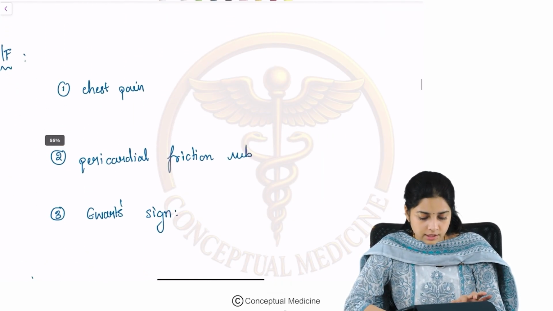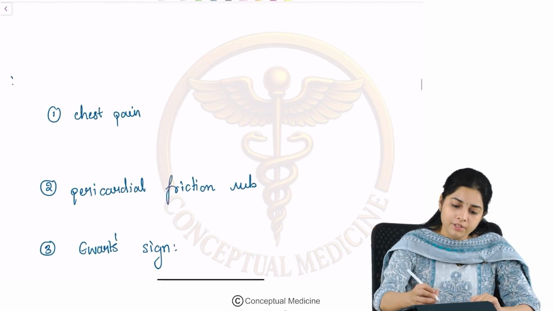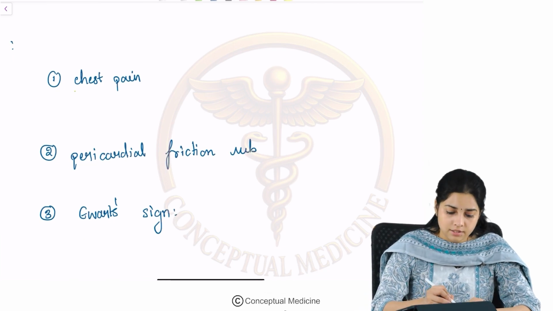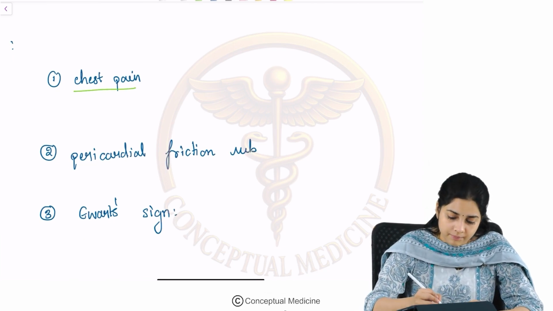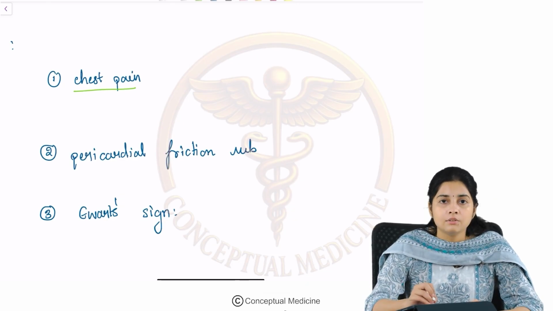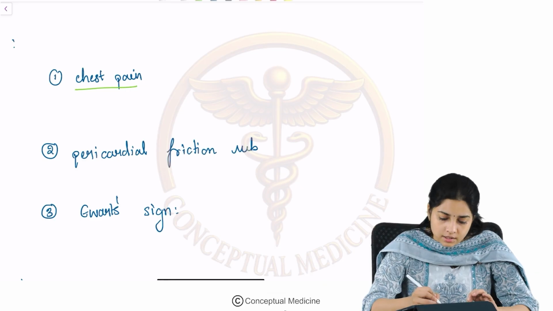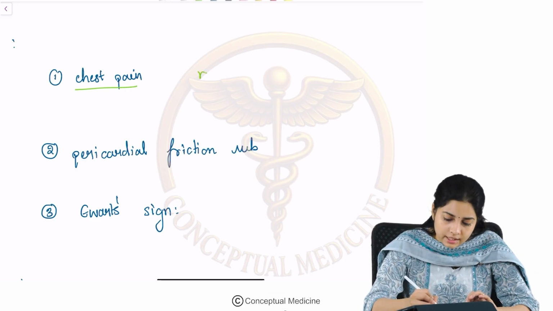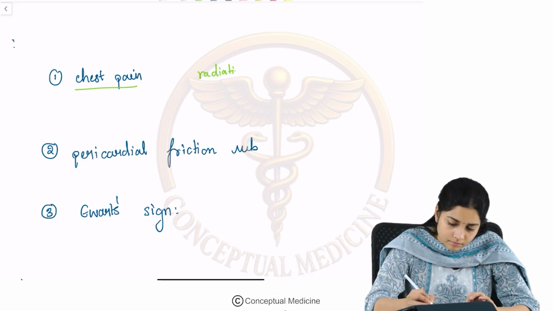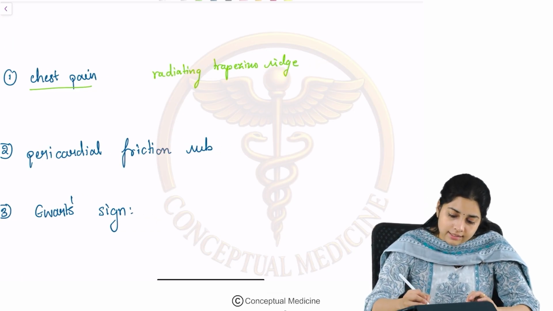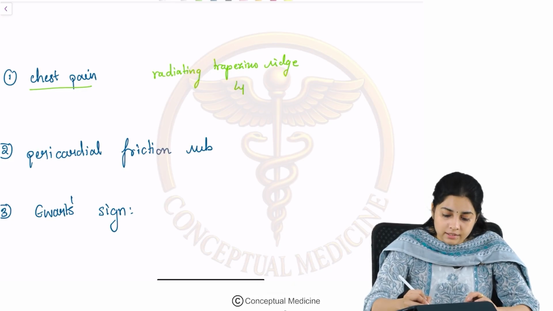Let us move on to the clinical features. The first and the most important clinical feature is that there is chest pain. This chest pain is not your ischemic type of chest pain. You can have chest pain which radiates to the trapezius ridge, right? And this is worsened on lying down.